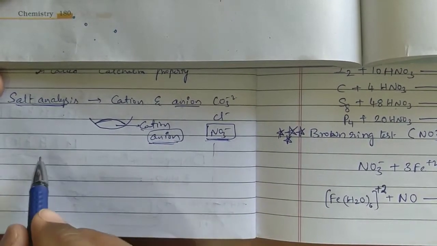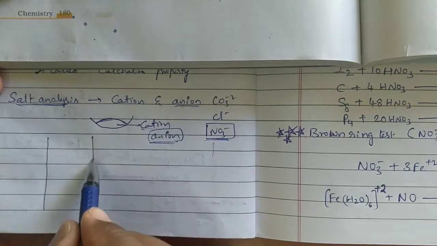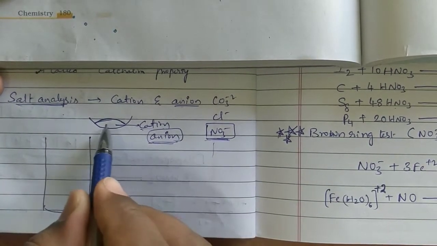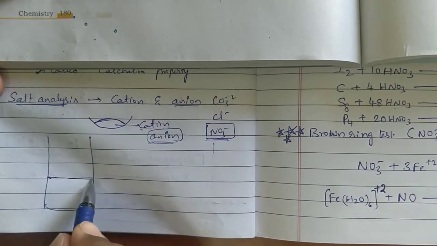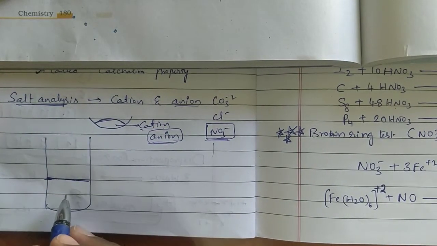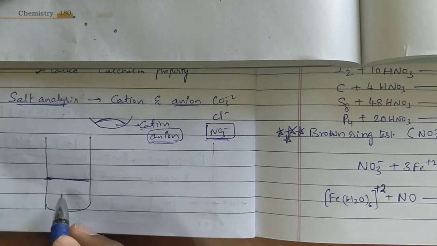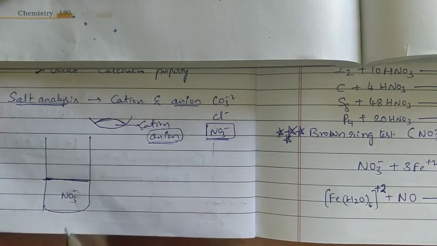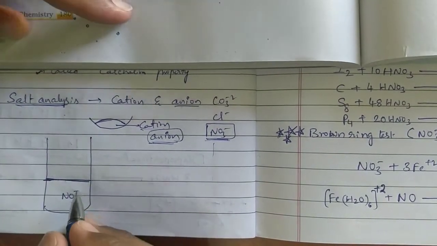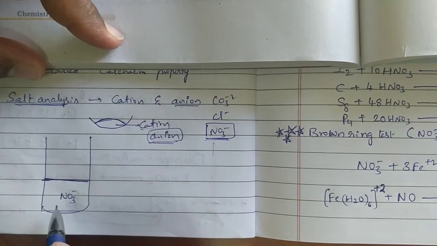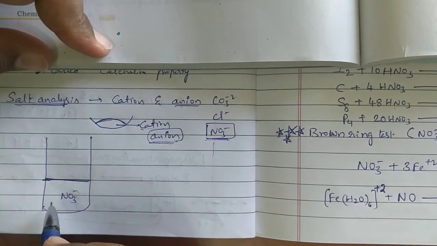For that, what will we do? The salt is dissolved in water. A little amount of the salt we will take, and it will be dissolved in water. In this water, you have cations and anions also. Our anion is NO3-. Suppose we have a doubt that NO3- is present in our salt solution.